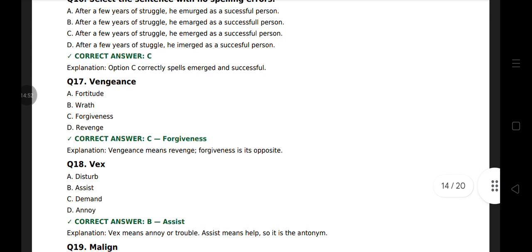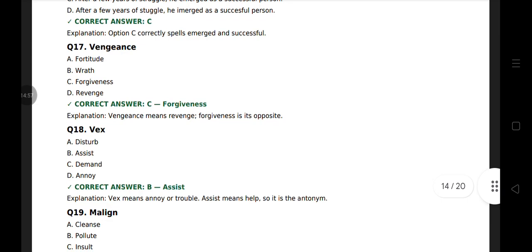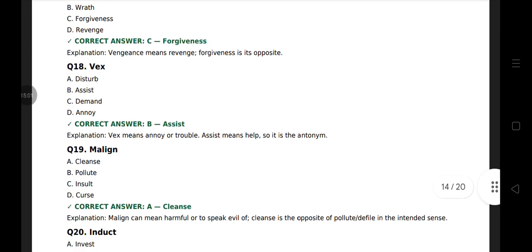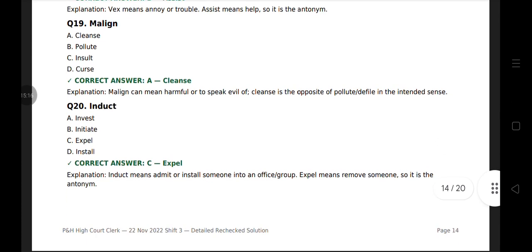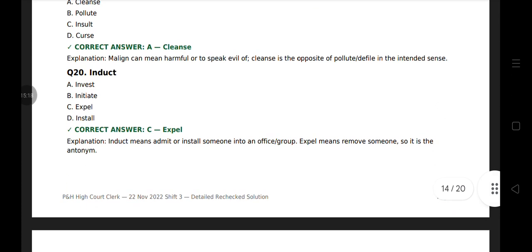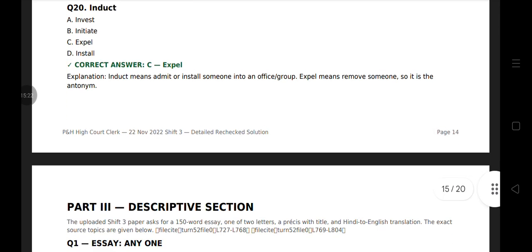Now you have to tell antonym. Question 17. Antonym of vengeance. Vengeance means revenge. So its antonym is forgiveness. Vex. Vex means annoy or trouble. So its antonym is assist. Assist means help. Question 19. Malign. Malign means harmful or to speak evil of. So its antonym is cleanse. Question 20. Induct. Induct means admit and its antonym is expel.